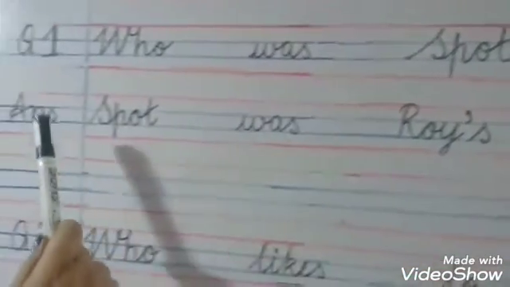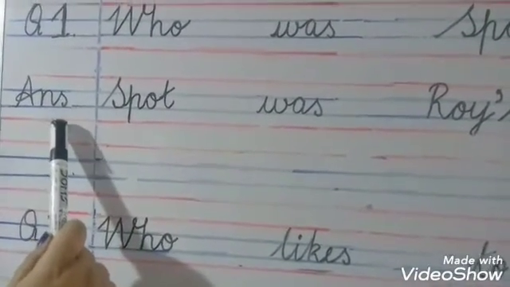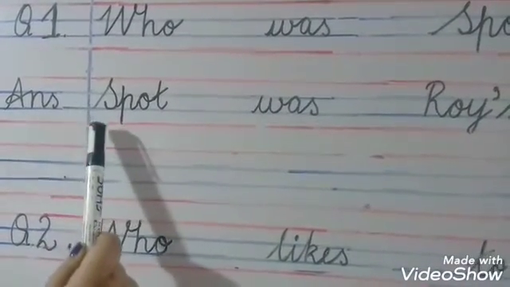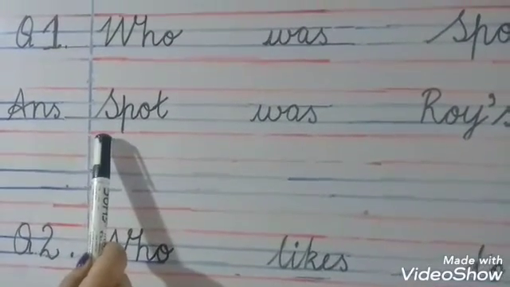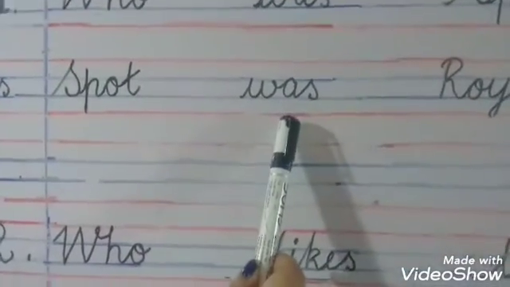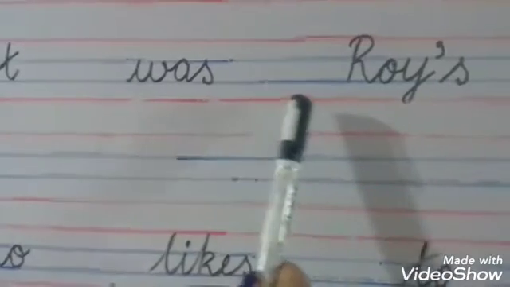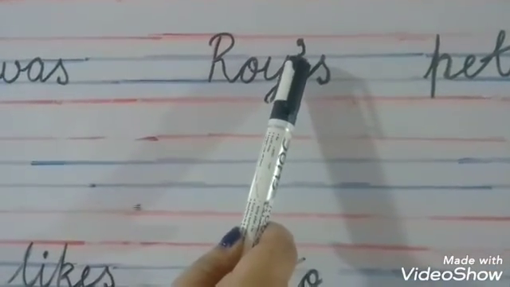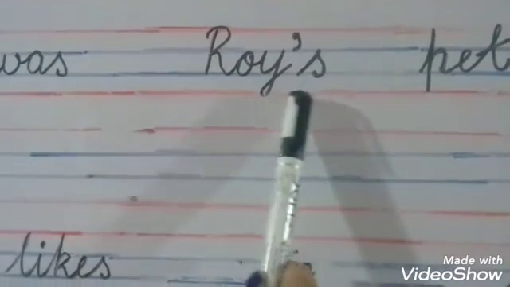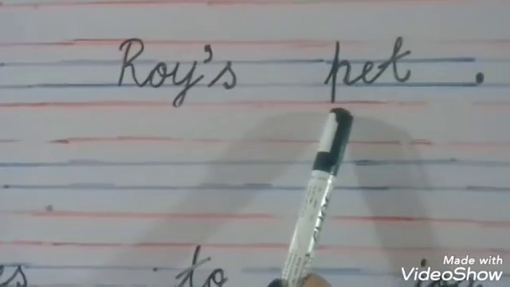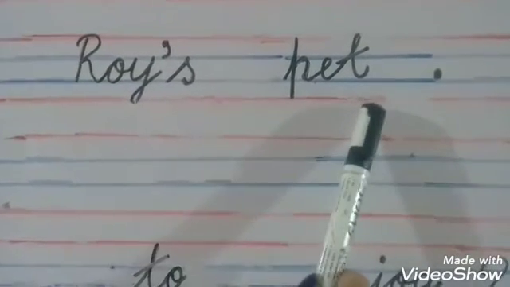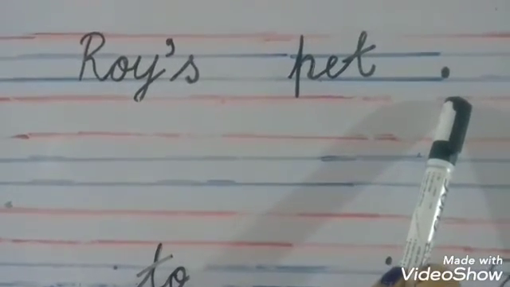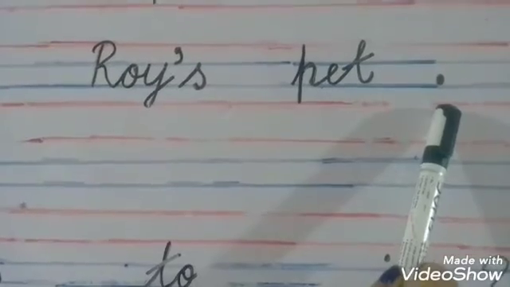Next line in the margin ANS, answer. We are going to start with capital letter S. S with capital, SPOT, spot. WAS, was. ROY, this is apostrophe S, Roy's. PET, pet, and a big full stop. Your full stop should be seen.